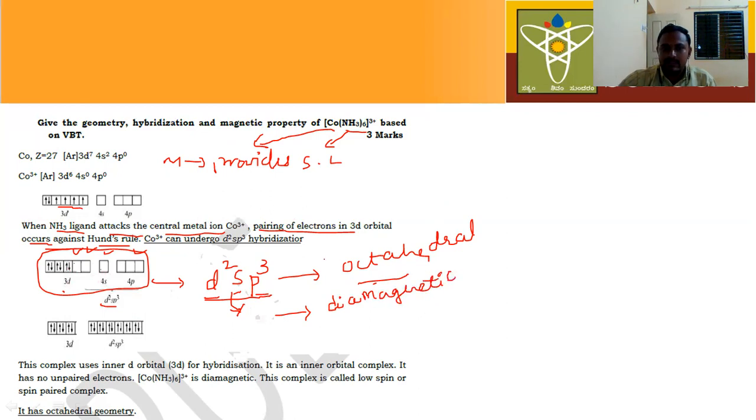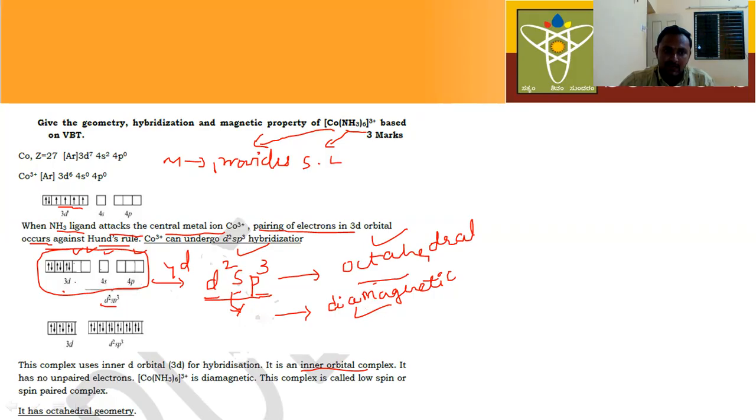Okay, only these three things: one is hybridization, the geometrical shape, and whether it is diamagnetic or paramagnetic. Now let us write whether it is an inner orbital complex or an outer orbital complex. Here the 4d electrons are not participating in the hybridization.